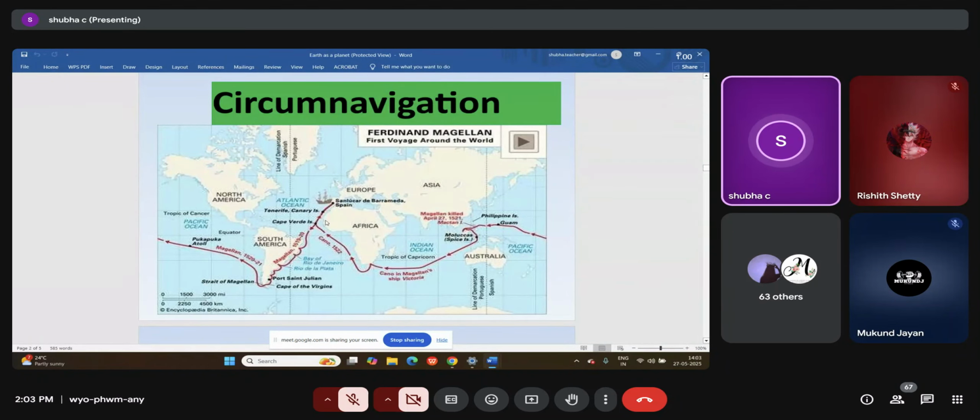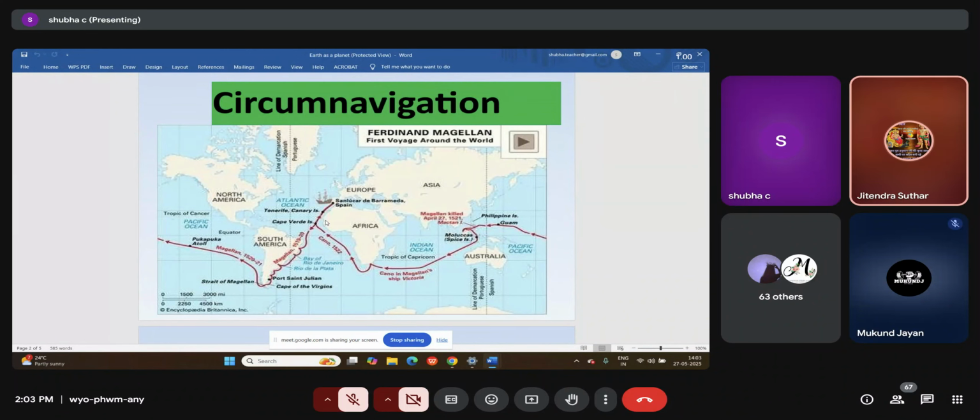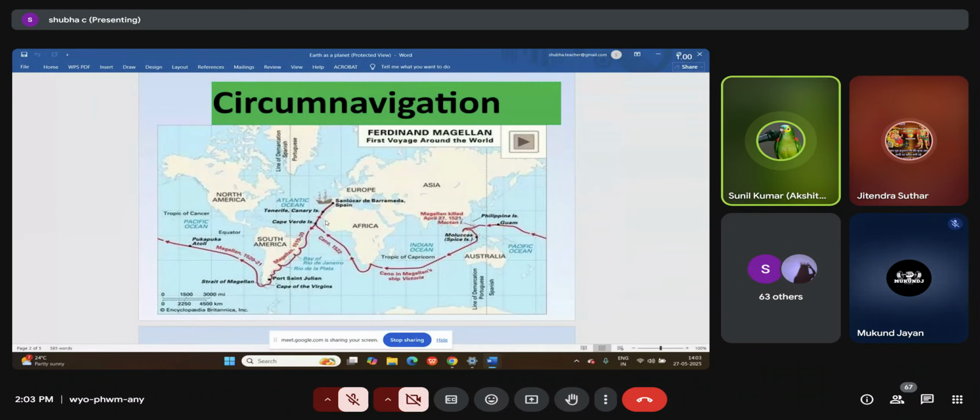That means his ship returned to the same place. When I say same place, not exactly the same location, but the same country. So that proved to us that Earth is round. If it was flat, do you think we could have reached the same area or the same country? No, ma'am. We started from one country and went to another country. Yes, so beyond doubt, this is proof that Earth is spherical in shape.